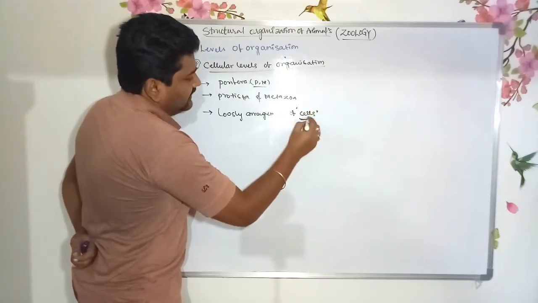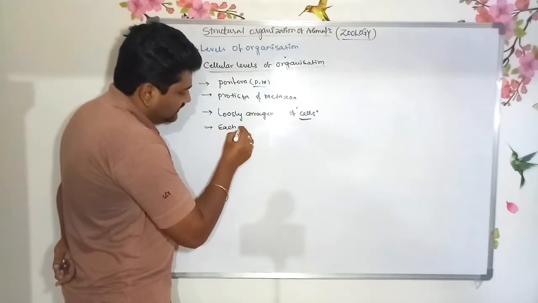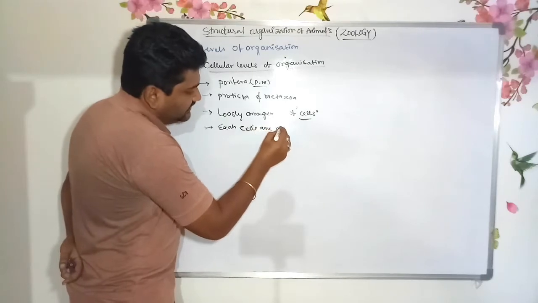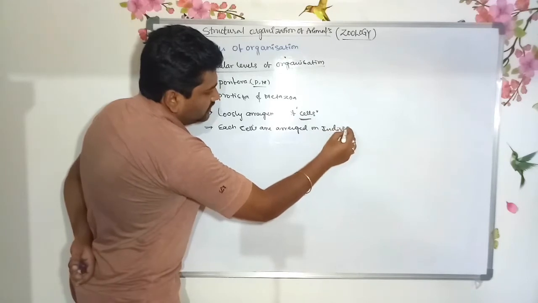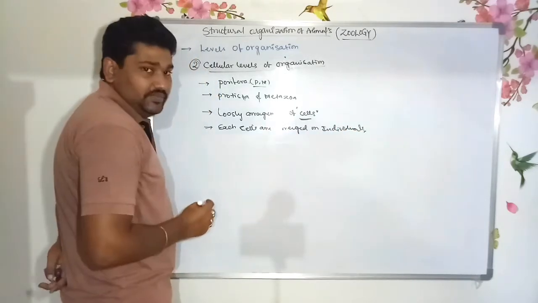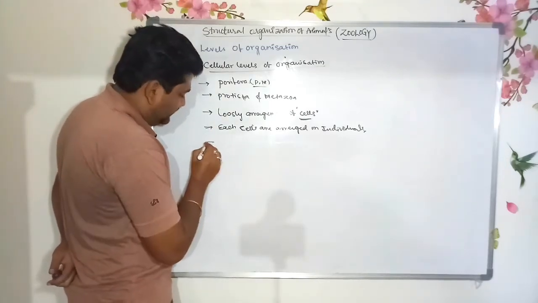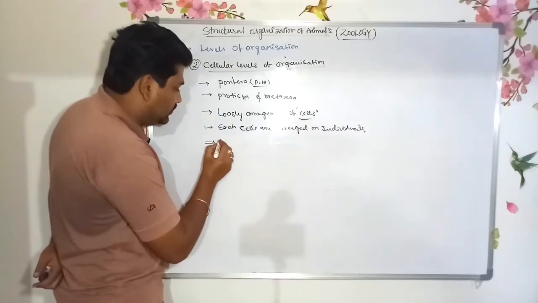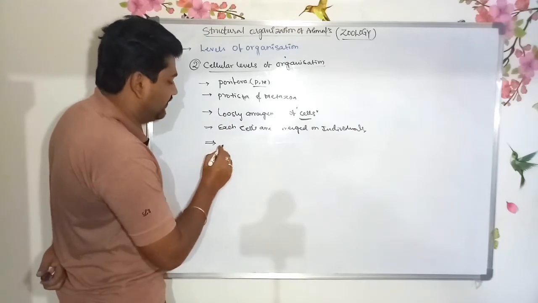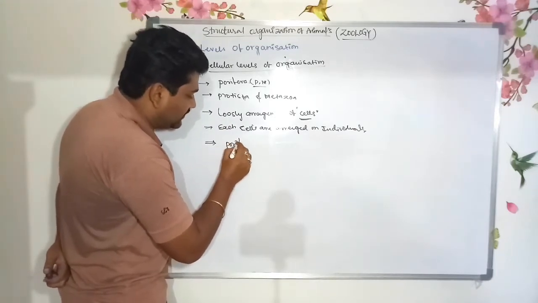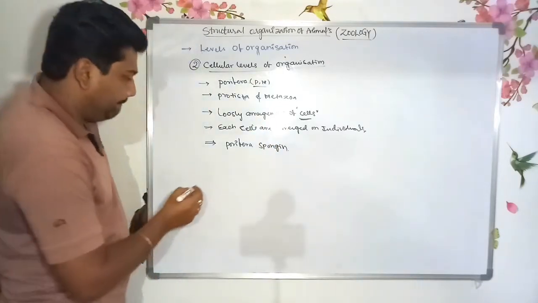Each cell is arranged individually. These cells are arranged individually, which means they are not attached to another cell, so they are not able to form a complex. Individuals are not connected with other individuals, and they are arranged freely. This type of cellular level of organization is shown in Porifera, the sponges. Let's see the diagram.